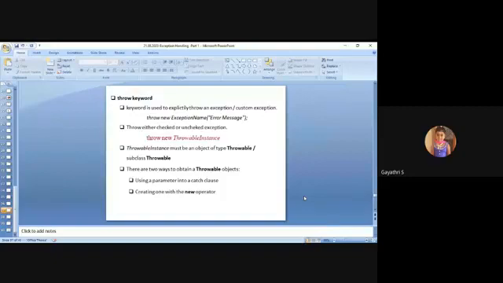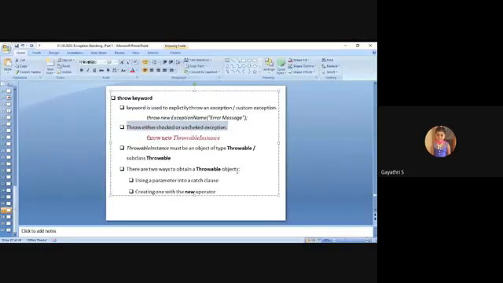This is the syntax here. Throw and the keyword new, that is an instance of the exception. Throw new exception name, and in the brackets the parameter, an error message, which is optional. One more point: throw can throw both checked and unchecked exceptions.